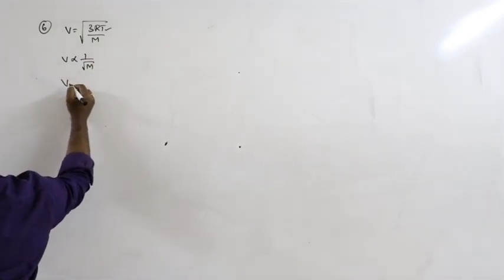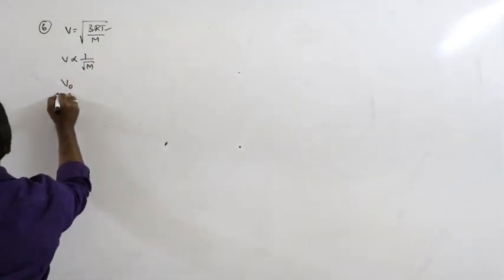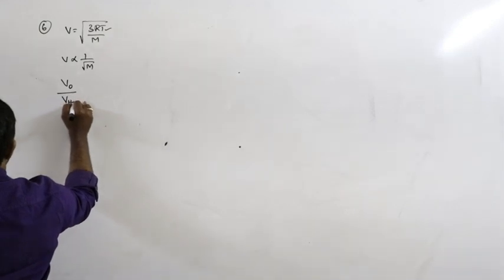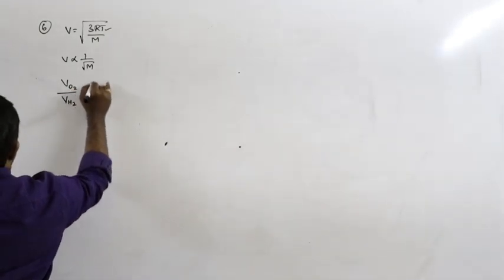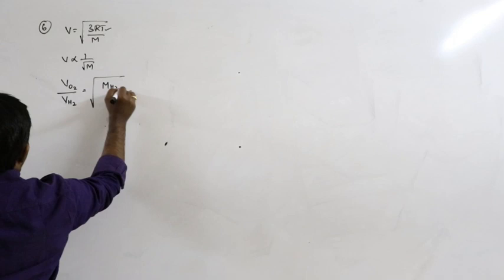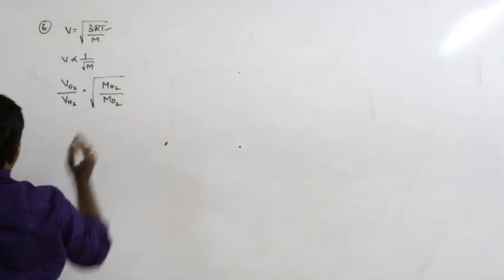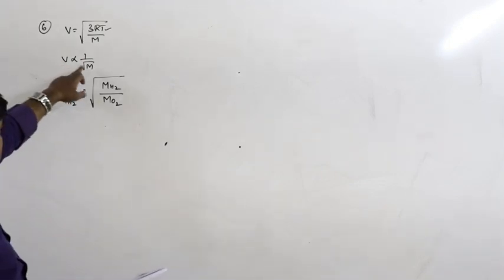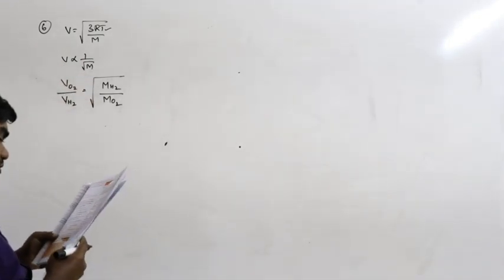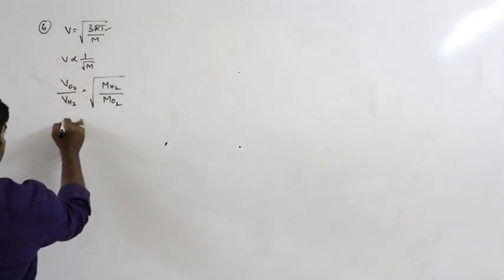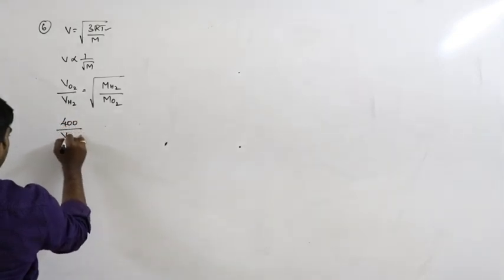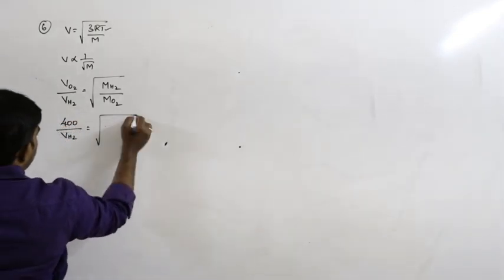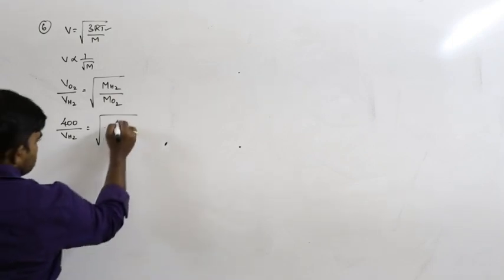Velocity of oxygen divided by velocity of H2 is equal to root of M of H2 divided by M of O2, because it is inversely proportional. The RMS velocity of O2 is given as 400, so 400 divided by V of H2 is equal to square root of M of H2 over M of O2.